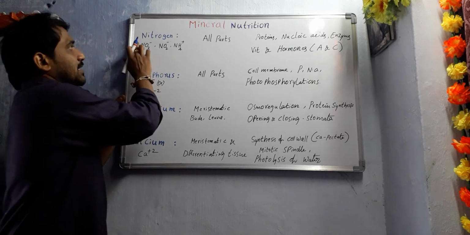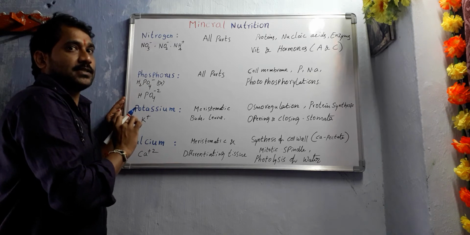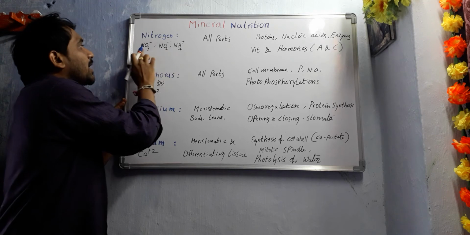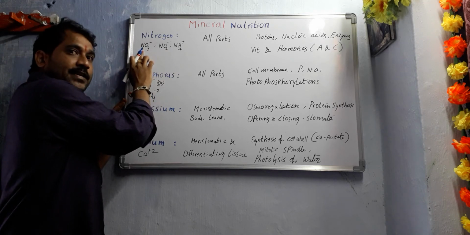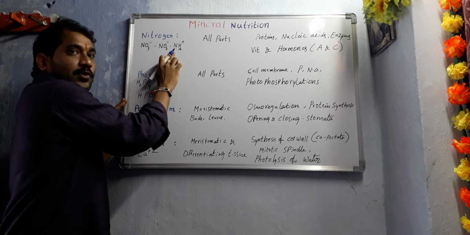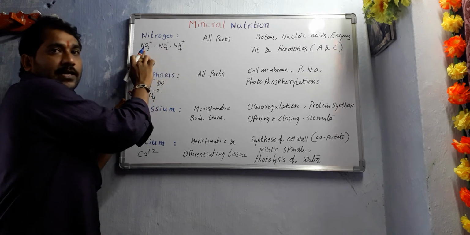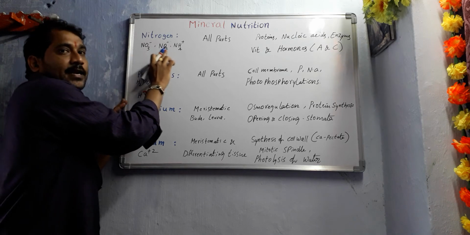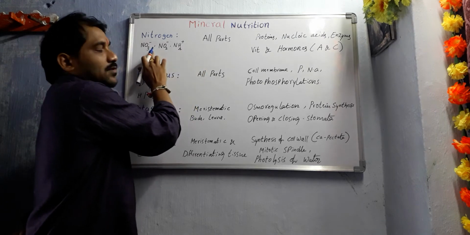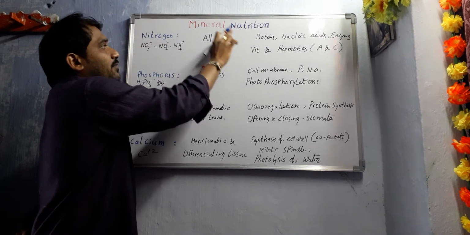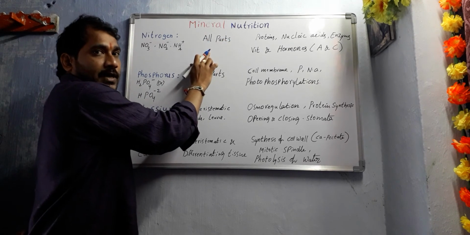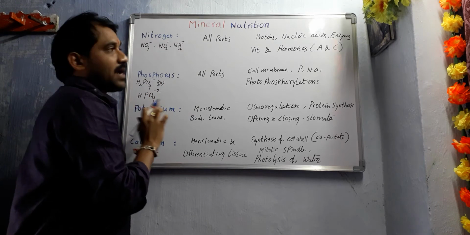Okay, the first element is nitrogen. Plants can absorb nitrogen in the form of nitrate, nitrite and ammonium. NO3 minus is nitrate, NO2 minus is nitrite, and NH4 plus is ammonium. And where is this element present? Nitrogen is present in all parts of the plant body, right?